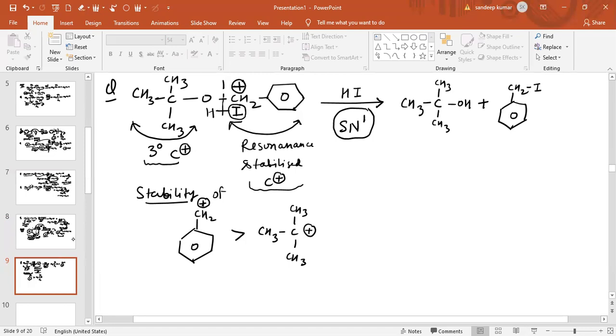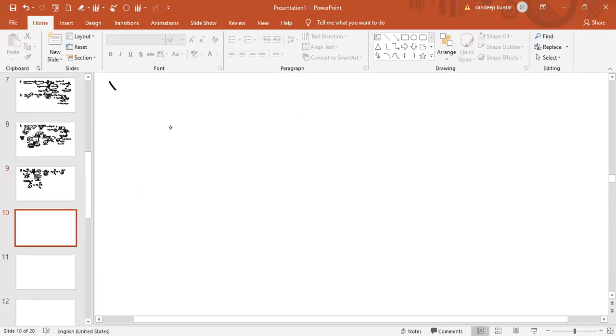Now see another method for the preparation of alcohol from ether. So another method I am going to discuss, the preparation of alcohol from ether. Only we are changing the reagent.